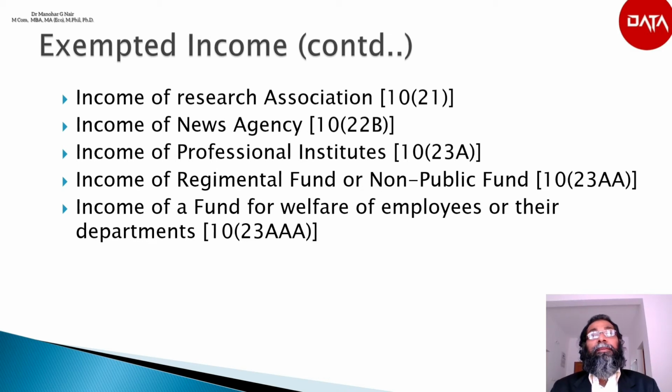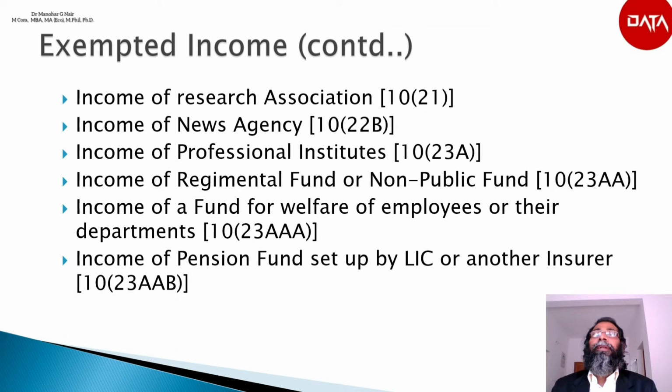Point 1, the fund applies its income or accumulates it for application wholly and exclusively for the object for which it is established. Second, the fund invests its fund and contributions and other sums received by it as provided in section 11(5). Third, the fund is approved by the commissioner.